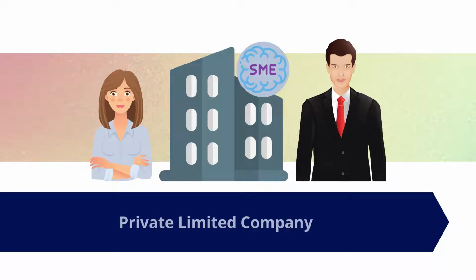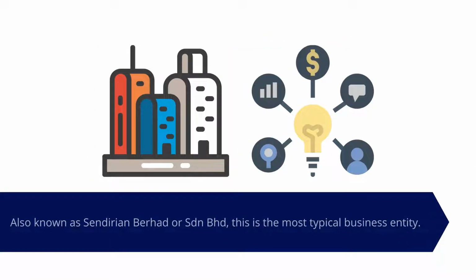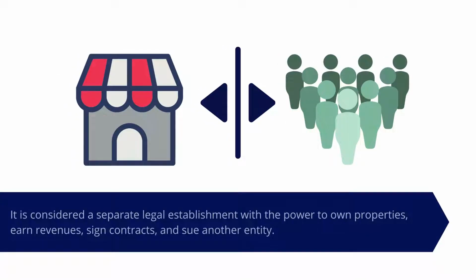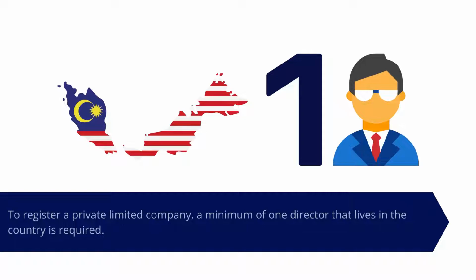Private limited company. Also known as Sendirian Berhad, or SDN BHD, this is the most typical business entity. It is considered a separate legal establishment with the power to own properties, earn revenues, sign contracts, and sue another entity. To register a private limited company, a minimum of 1 director that lives in the country is required.